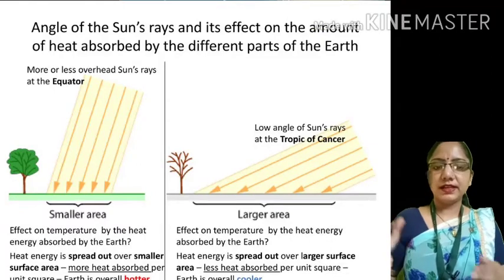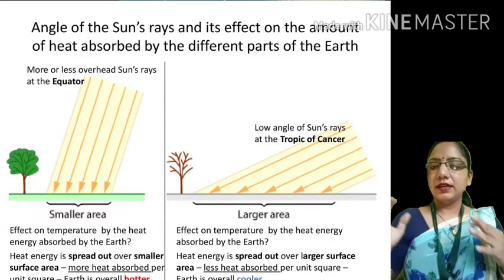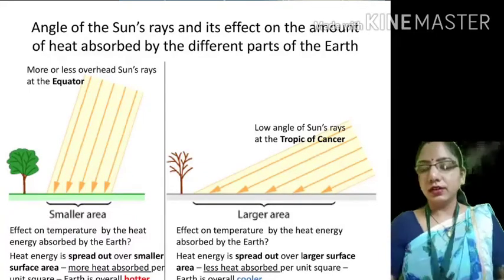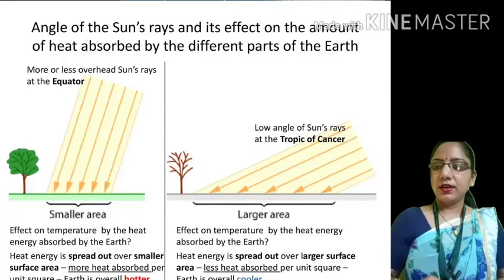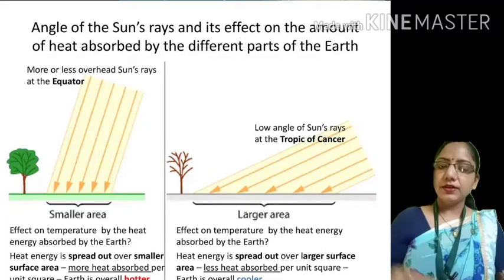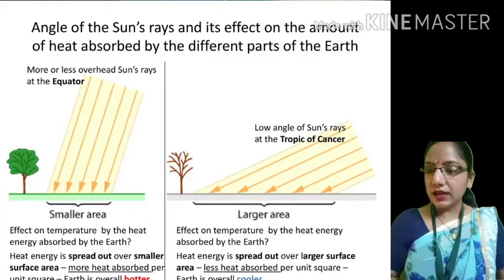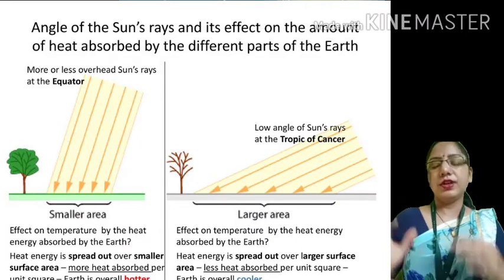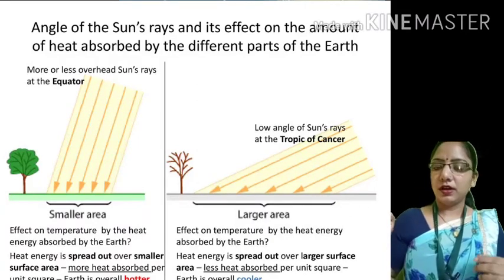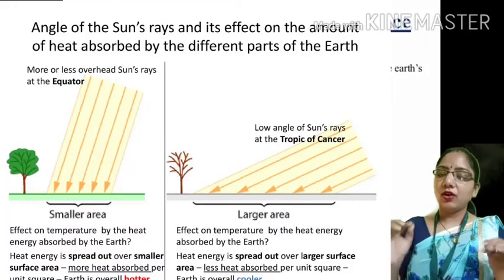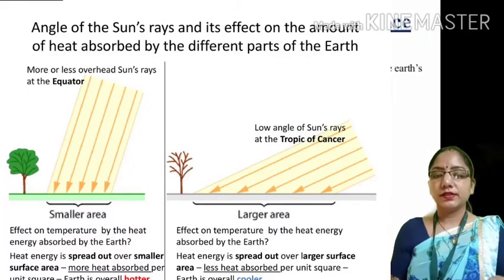Students, after seeing that example, we can say the amount of insolation reaching the Earth's surface and its effectiveness per unit area depend to a great extent upon the angle of incidence, or the inclination of the sun's rays.